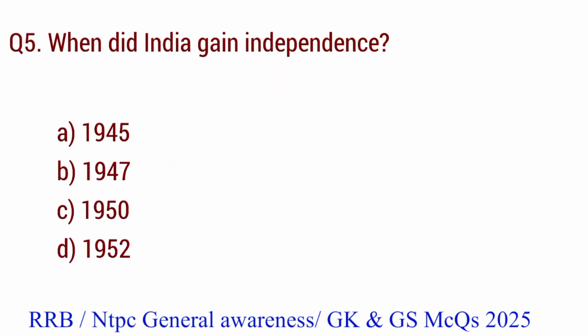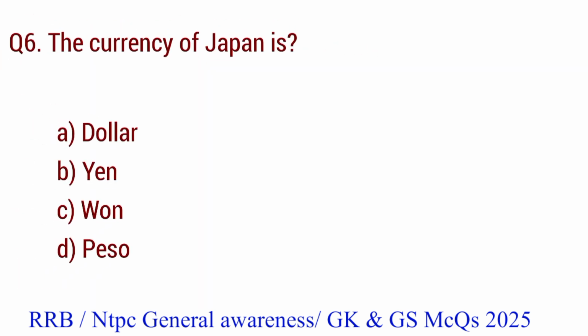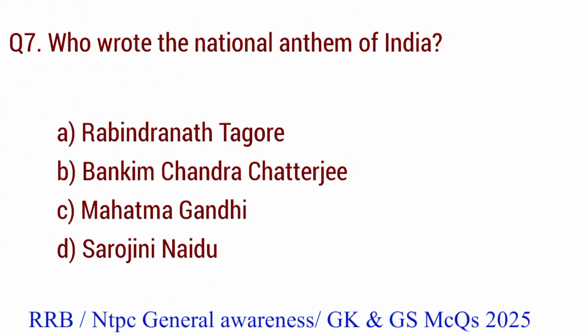Question number 5. When did India gain independence? The right answer is option B. 1947. Question number 6. The currency of Japan is? The right answer is option B. Yen. Question number 7. Who wrote the national anthem of India? Right answer is option A. Rabindranath Tagore.